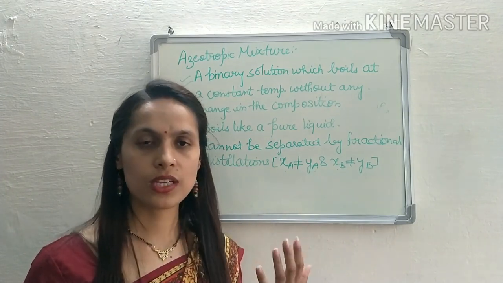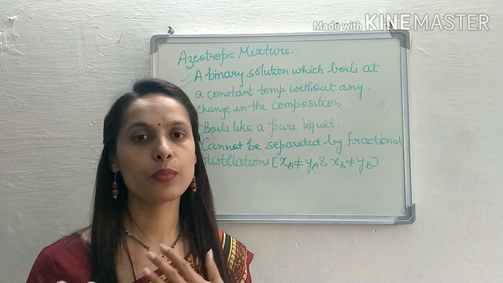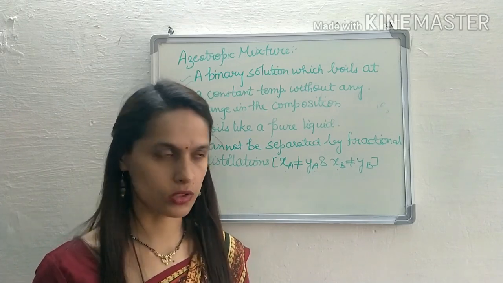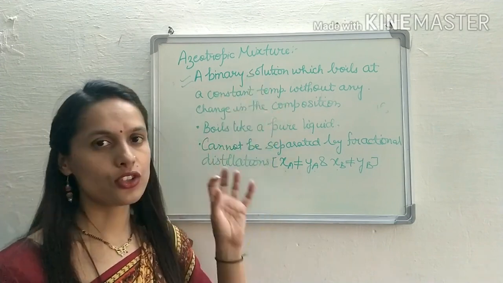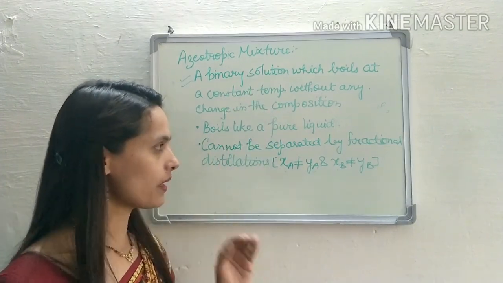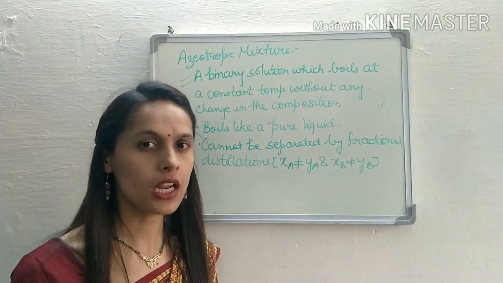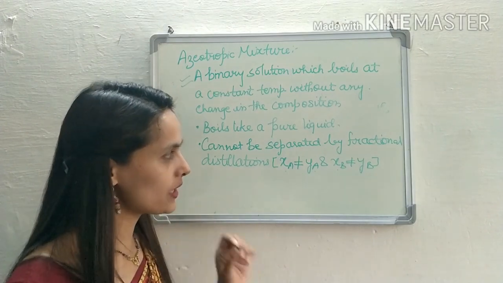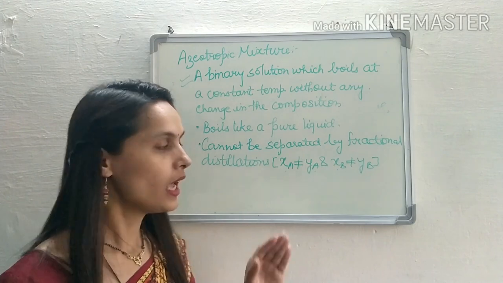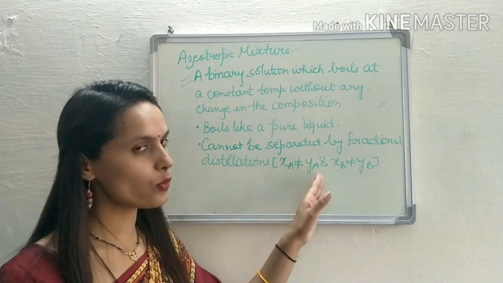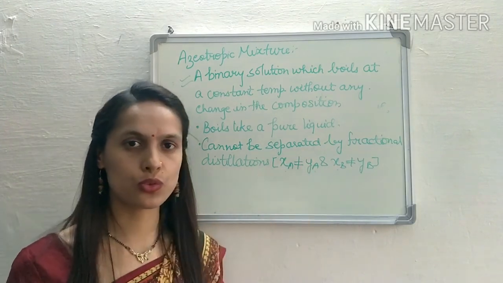How these are correlated with each other, in our previous video we have studied, and I will provide you a link in the description box. So the components of the azeotropic mixture cannot be separated by fractional distillation, because for separation by fractional distillation, the solution should satisfy a condition that XA should not equal YA or XB should not equal YB.